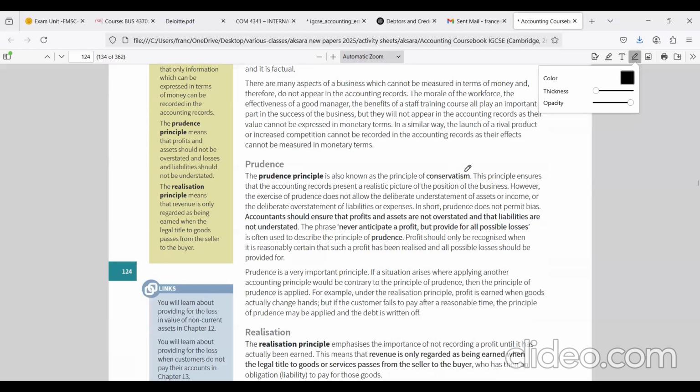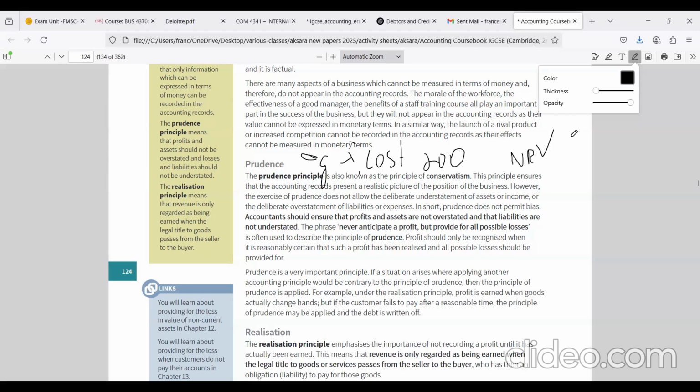And also the next concept, the prudence concept. This principle is also called the conservatism concept. Here, accountants should ensure that profits and assets are not overstated and liabilities are not understated. So in other words, if you have two accounting alternatives, you must select the alternative which has the lowest impact on the profit.